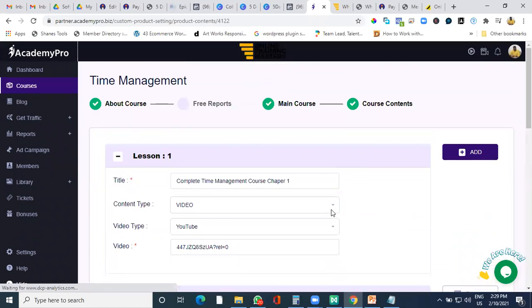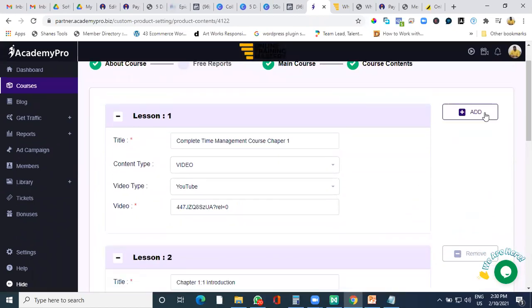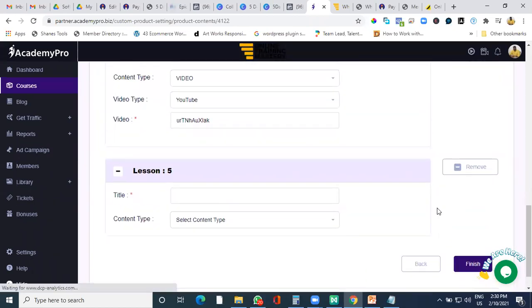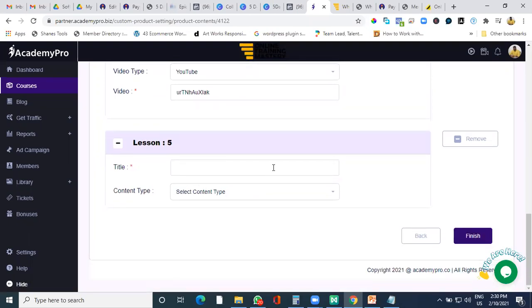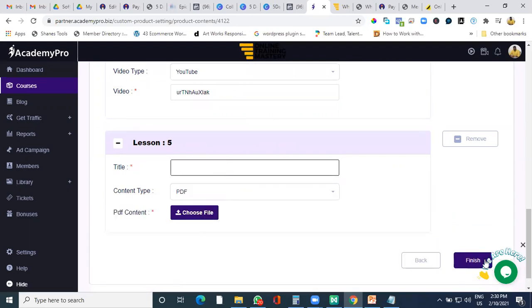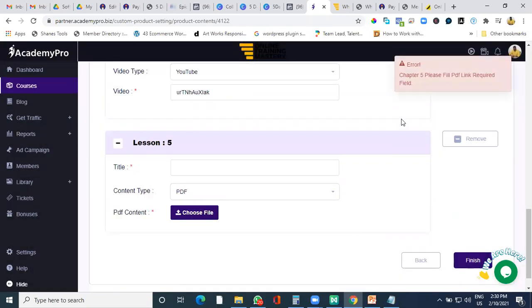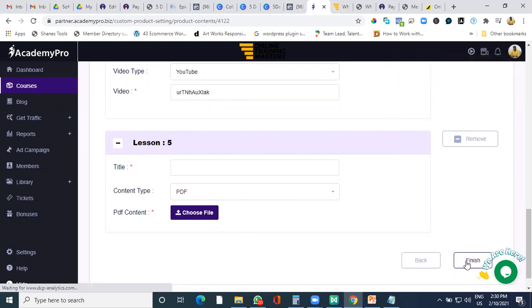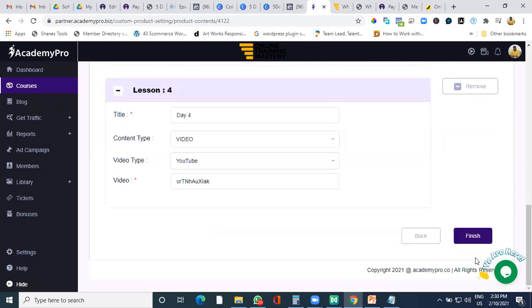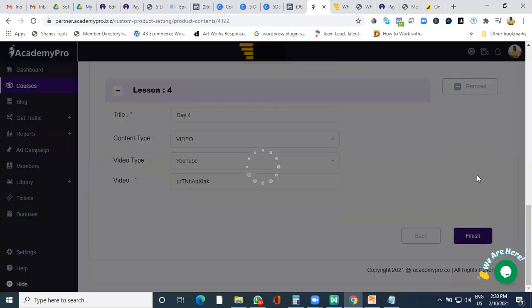Now, to add your lessons also, it is very easy. Click on add, and that's it. Your lesson gets added like this. Now, if you keep anything incomplete on Academy Pro, it is not going to allow you to finish because as it's a live site, if you keep anything incomplete, it is going to look messy on the front end and it is going to give you an error. So if you want to complete the process, complete it and then click finish, or just remove the incomplete part and finish it up.